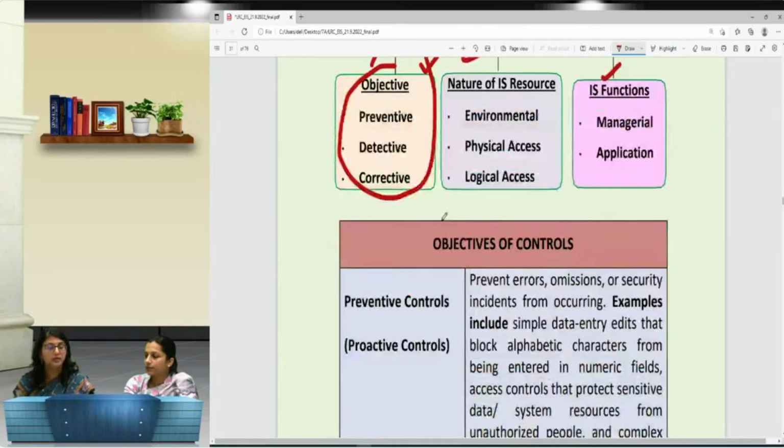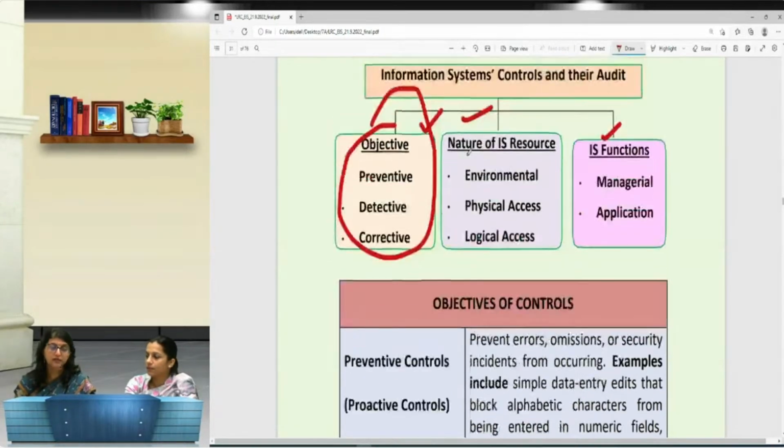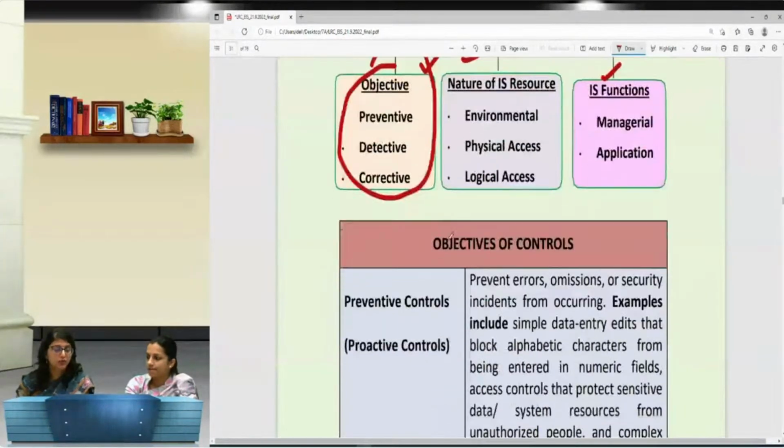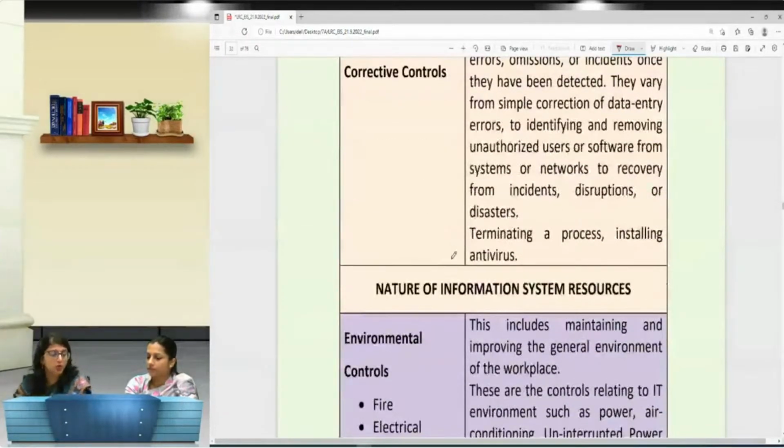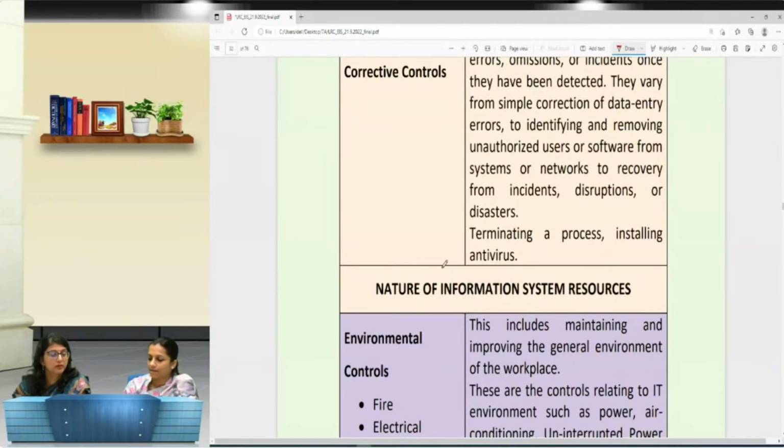Understood? Now, objective of controls, we have already talked about that. Classification of controls, they are based on objective of controls. You are all very, very thorough. I'm pretty confident that you are very thorough because the audience that we have, they are technically sound and they are able to respond to our MCQs. So we do have a feeling that.